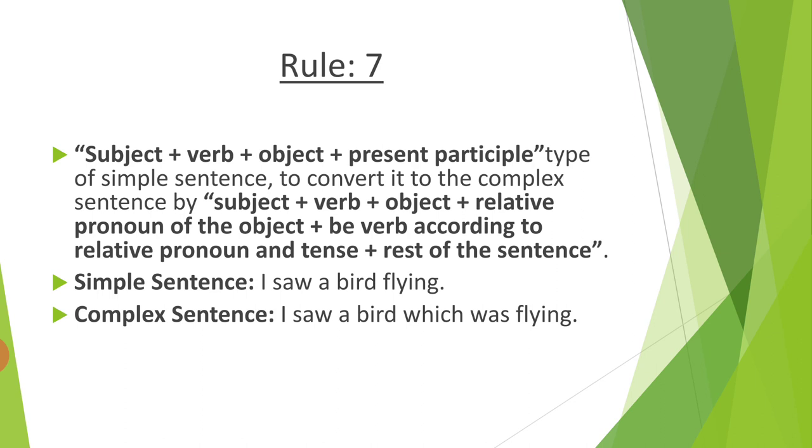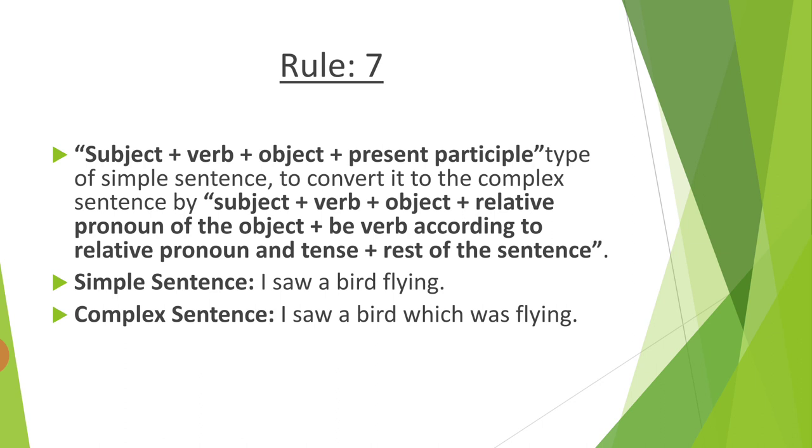Rule number 7. Now you have to remember this pattern. Subject, verb, object plus present participle. This type of simple sentence is converted into the complex sentence by subject, verb, object plus relative pronoun of the object plus be verb, to be verb according to the relative pronoun as well as tense, plus the rest of the sentence.